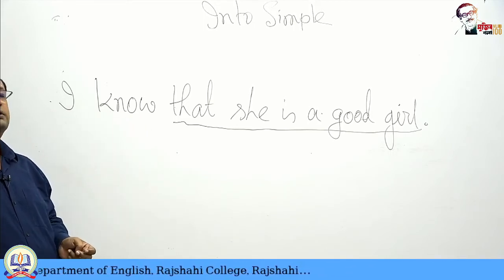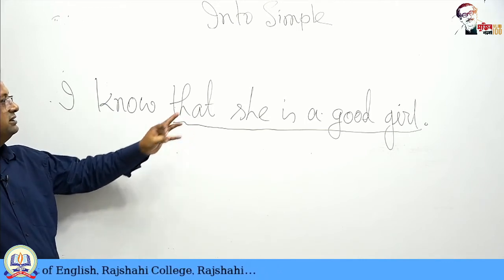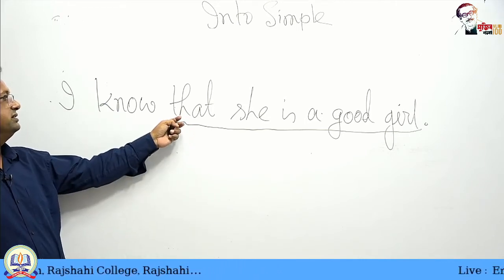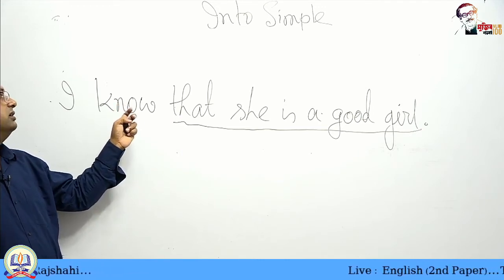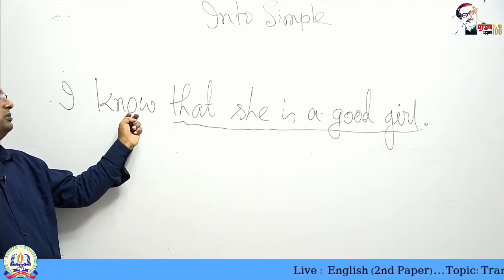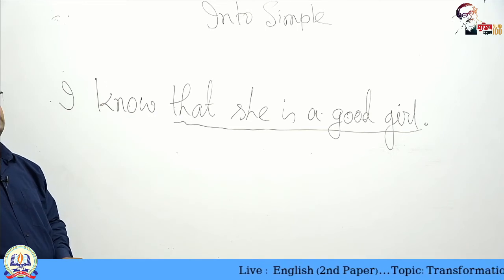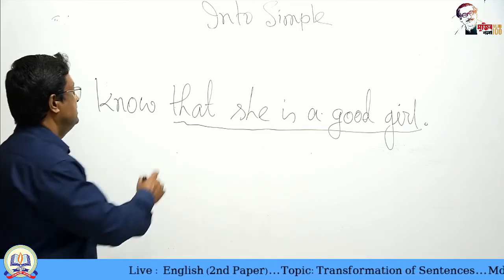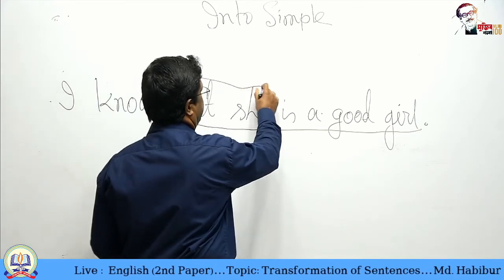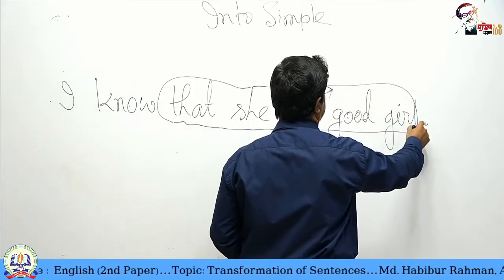You know what? I know that she is a good girl. So this is just the object of the verb know. So this is not actually a modifier. This is just the object.